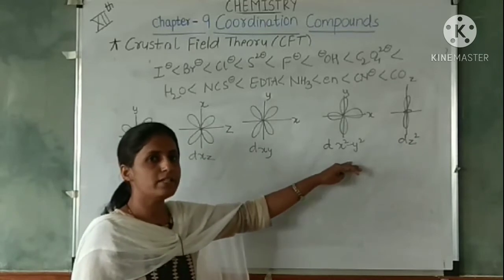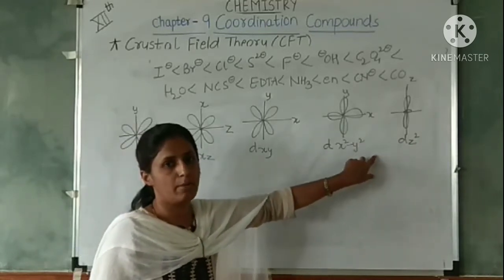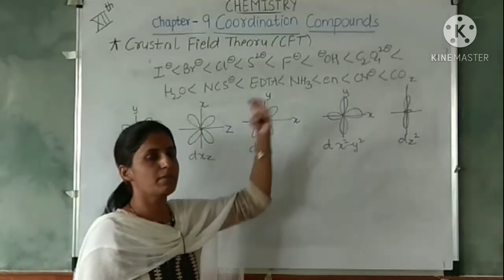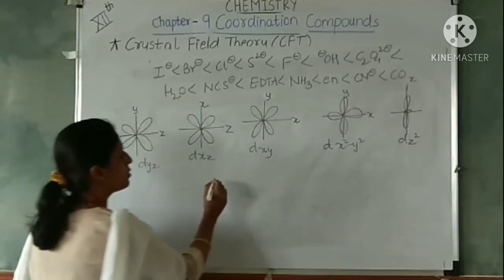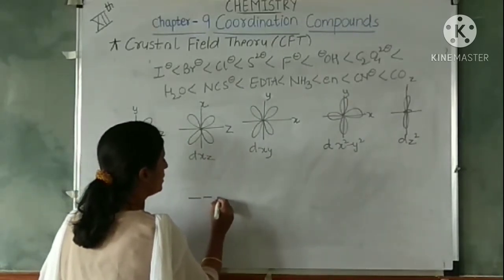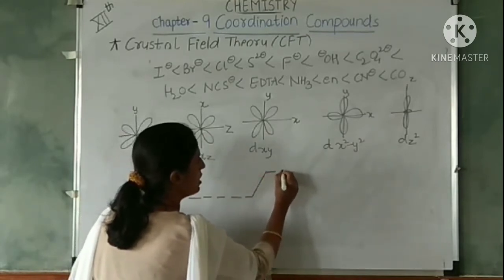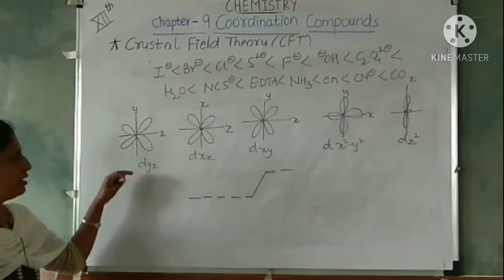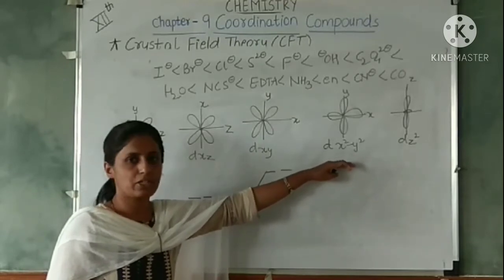So the d orbitals which are along the axis, these 2 d orbitals, are raised to a higher energy due to the repulsion, and for these 3 there is less repulsion compared to the axial ones.